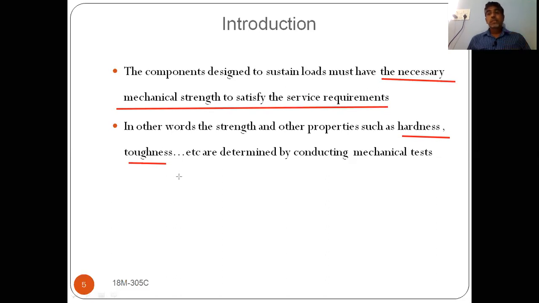So we can find out all the mechanical properties by conducting different tests. By conducting tests only, we can find out the values of the mechanical properties for different materials. By taking those values into consideration, we will choose the material for our applications. So that's why we have to do the test. So this is the introduction to our testing of materials.